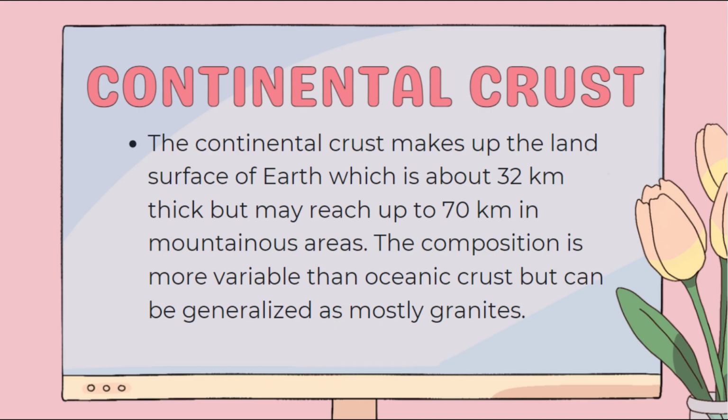Now for the continental crust. The continental crust makes up the land surface of Earth, which is about 32 km thick but may reach up to 70 km in mountainous areas. The composition is more variable than oceanic crust but can be generalized as mostly granites.